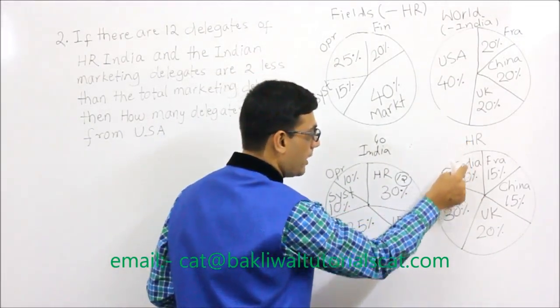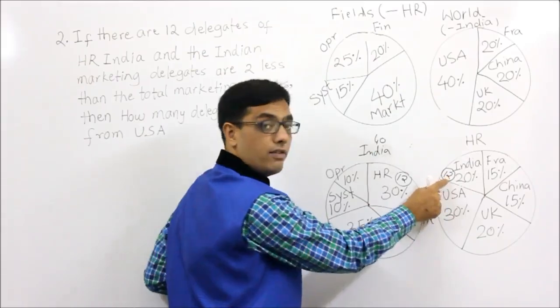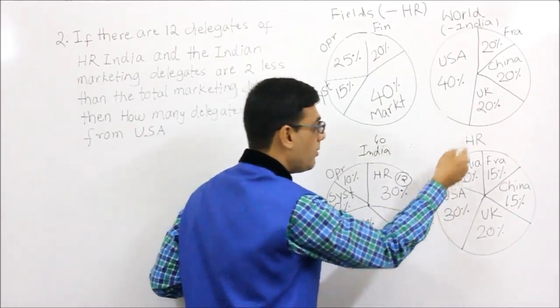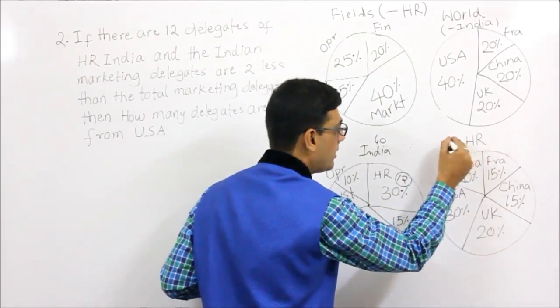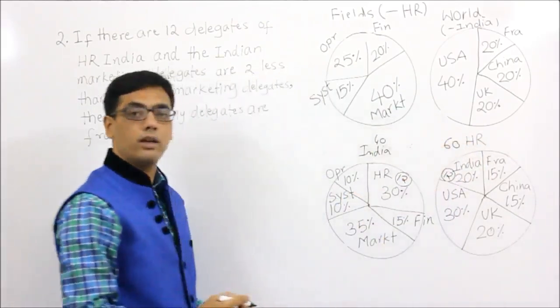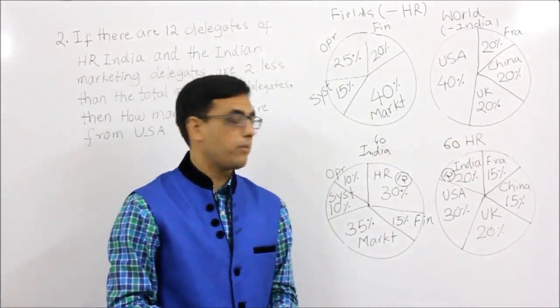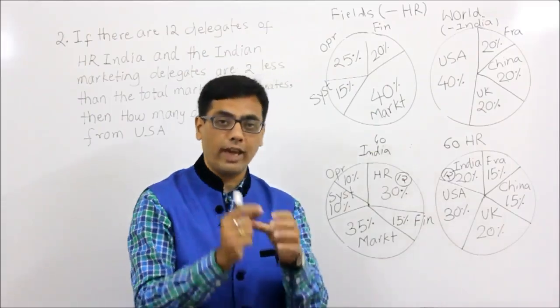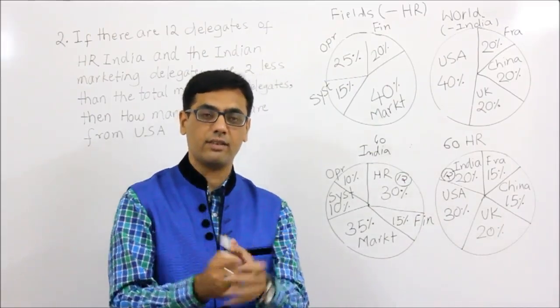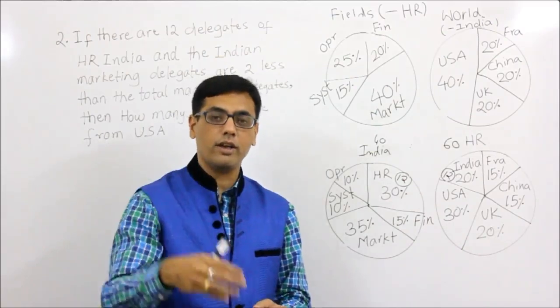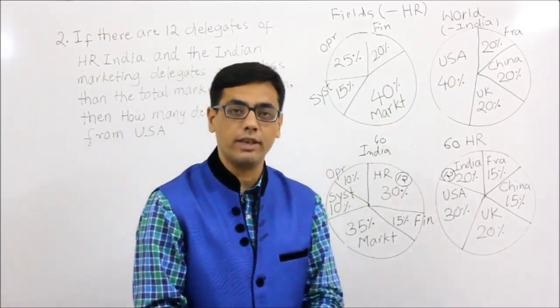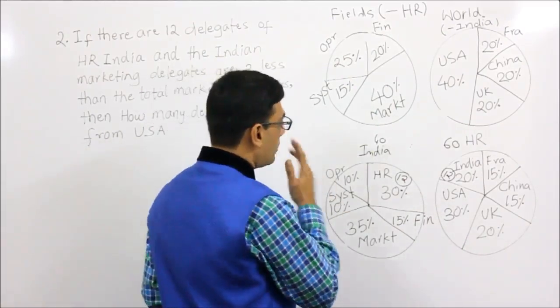By the same logic, can you work out this number? 20% of some number is equal to 12. So that number is, again, if you go by the same logic, this is 60. 20% of x is equal to 12. What is this x? So this is 12 into 100 by 20. 12 into 5, 60.